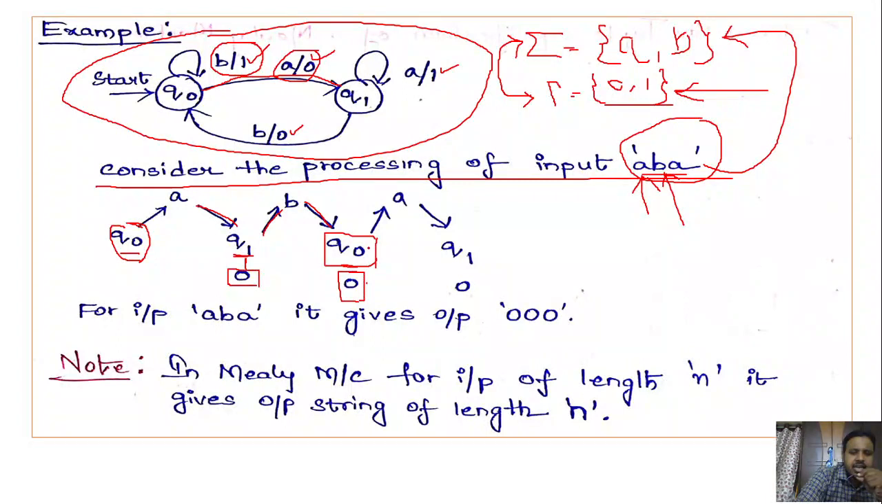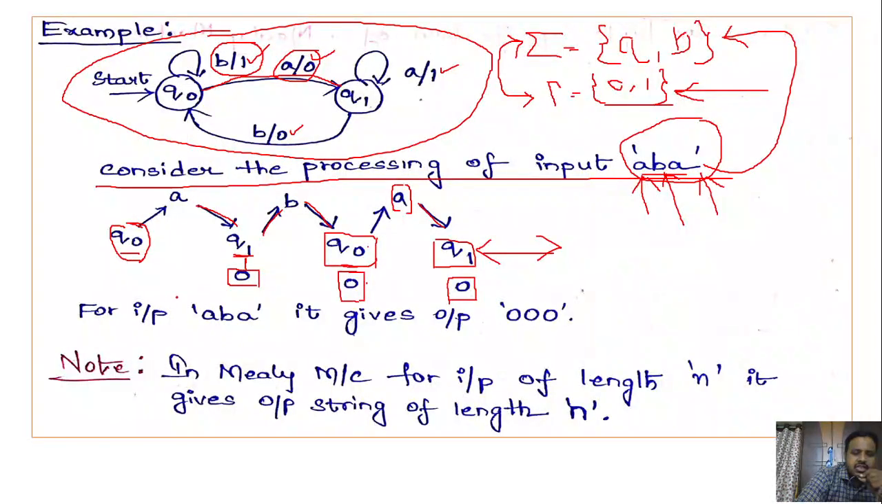Next, what is the current state now? Q naught. What is the next input we are having? A. So Q naught on A, where is it going? It is going to Q1. What is the output associated with that transition? 0, right? So what is the current state? Q1. Is there any input symbol to process? No. So here the process ends.